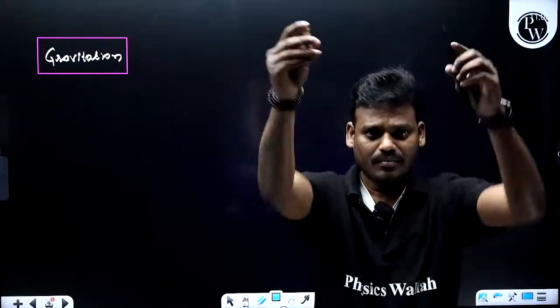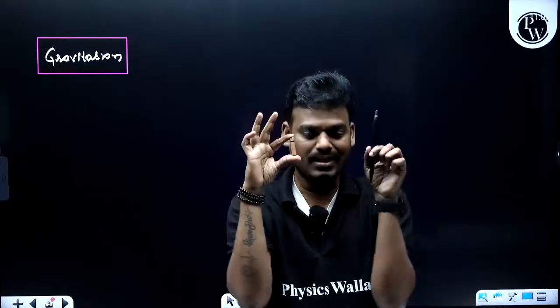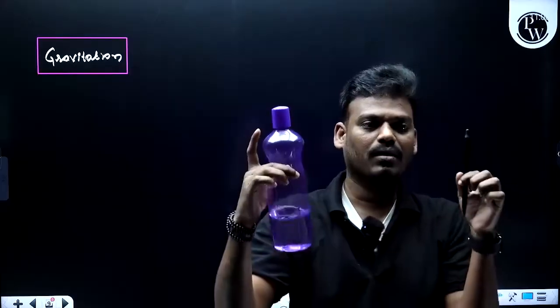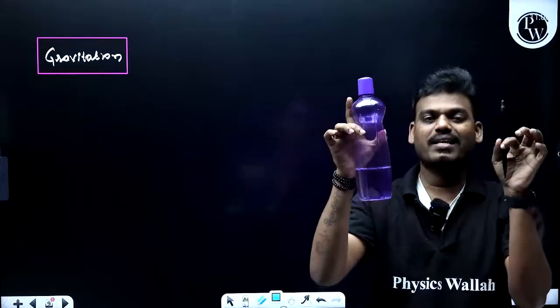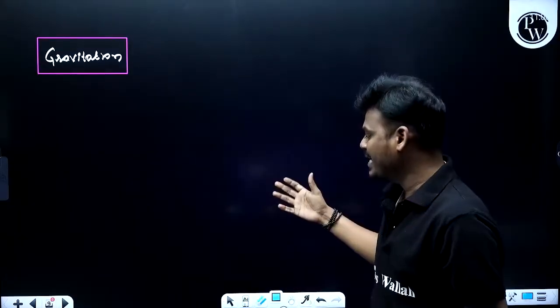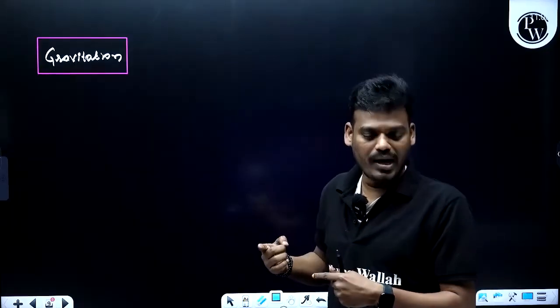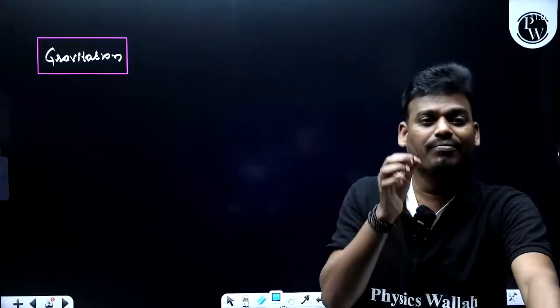And even these are two bodies, there is a force between them. Even if I consider this bottle and this pen, there is a force between these two. Even if I consider the particles of the screen and myself, there is a force between them. So here gravitation is nothing but the force of attraction.